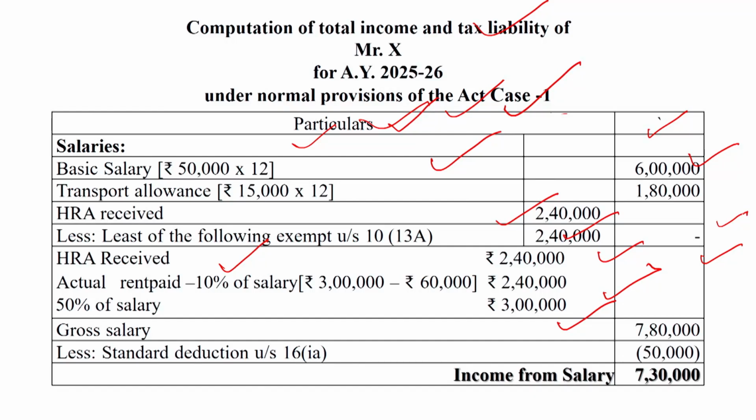So gross salary in this question is 7 lakh 80,000, and standard deduction will be taken of rupees 50,000 only, because this question is solved under the old tax regime. So 7 lakh 80,000 minus 50,000 is equal to 7 lakh 30,000, which is income from salary.